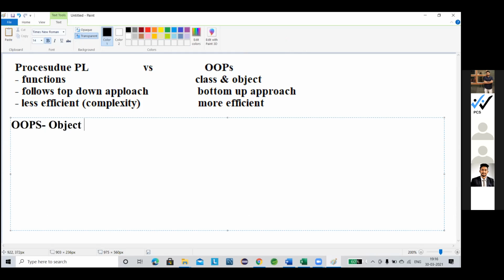See, here is one term we have already written most of the time, object-oriented system, we can say. Now why is it called object-oriented all the time?